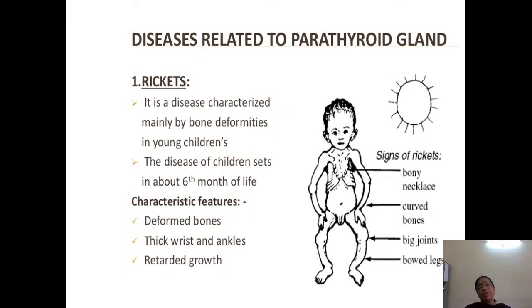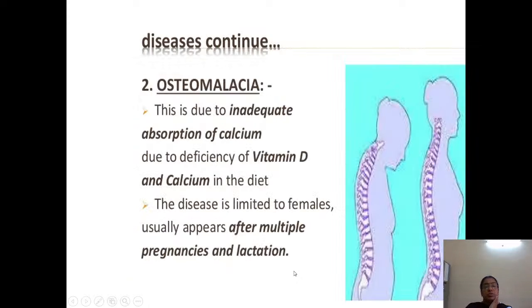The disease related to the parathyroid gland: because it increases the calcium level, if it is not functioning, there is rickets. Rickets is a disease characterized mainly by bone deformities. You can see children suffering with rickets have deformed bones, thick wrists and ankles, and there might be retarded growth. One more condition is called osteomalacia, which is due to inadequate absorption of calcium.